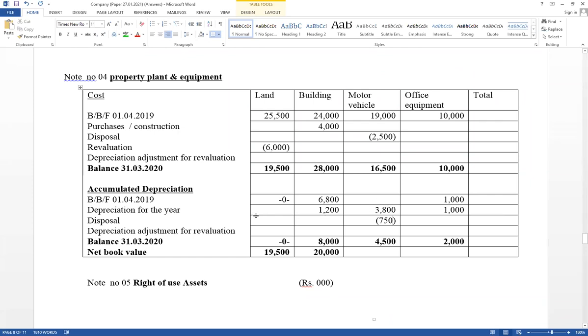Think about it: annual depreciation is recorded, and the disposal adjustment is also recorded. Disposal date is given as the end of the year. Therefore, when calculating annual depreciation, it cannot be calculated based on closing balance. It should be calculated based on opening balance, because the disposal date is given as the end of the year. Right now, the opening balance has not been given. That value should be calculated. Think: opening balance plus annual depreciation minus this value equals this one.